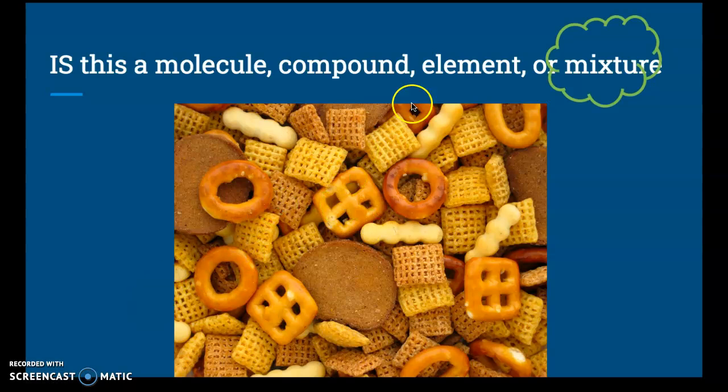Like I really like these little brown pieces of bread right here in Chex Mix. That's usually what I eat first, so I pick those out. I don't really like pretzels. Usually I just throw those away.